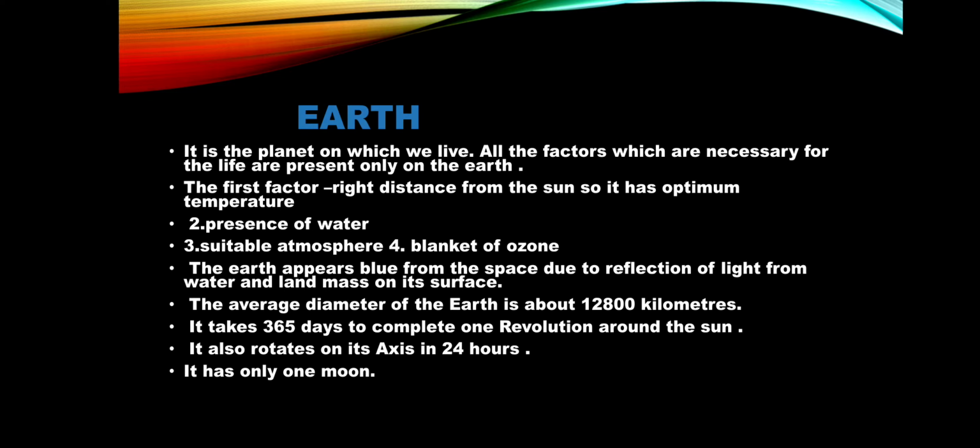The average diameter of the Earth is about 12800 kilometers, and it takes 365 and 1 by 4 days to complete one revolution around the sun, and its rotation completes in 1 day, means 24 hours. It has only one satellite, that is known as Moon. And the Earth appears blue from space due to reflection of light from water and land masses on its surface.